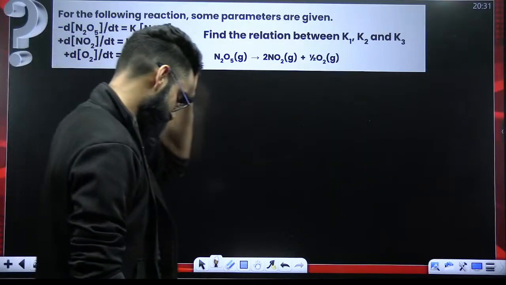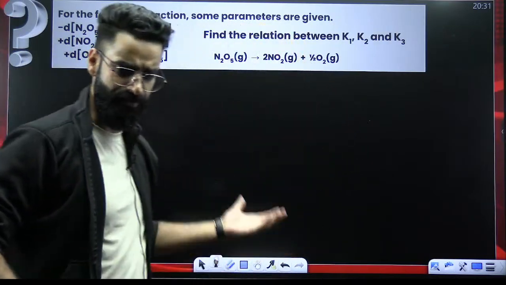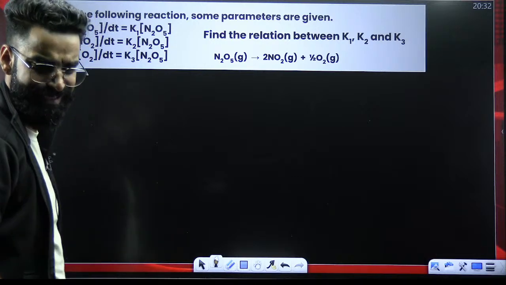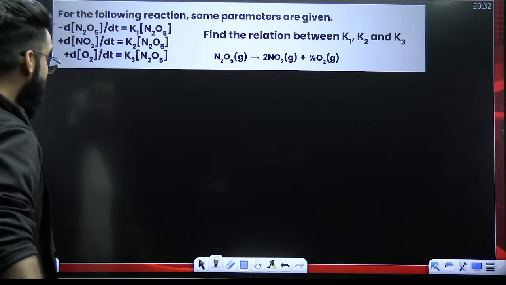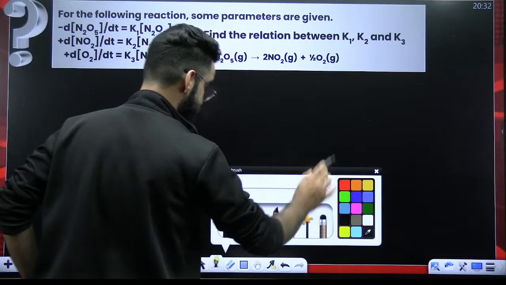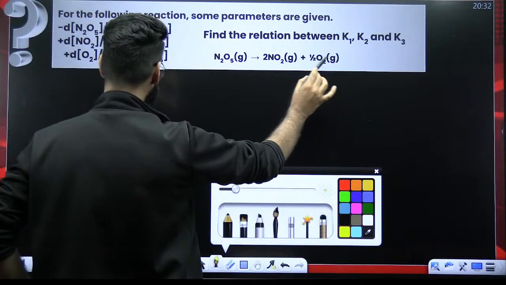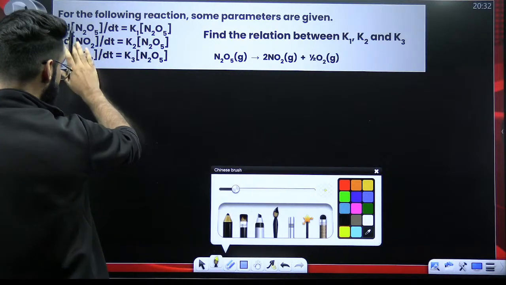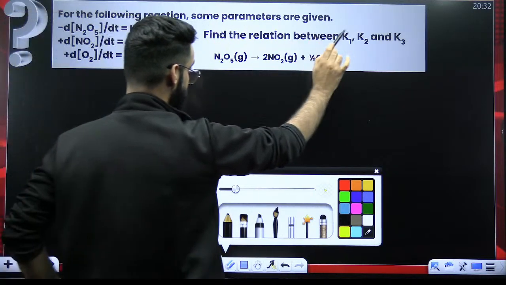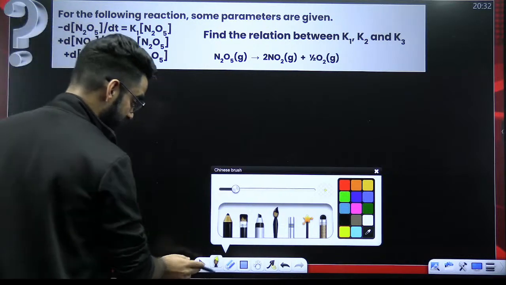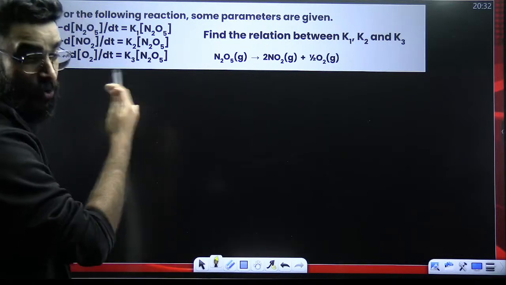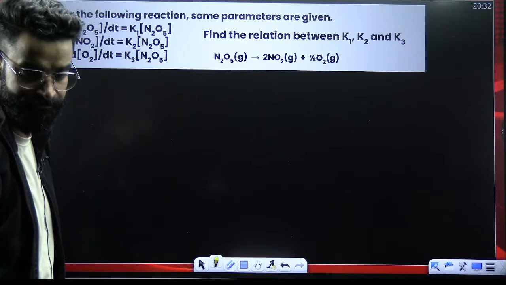One simple and basic question over here again. And I believe you can solve this question easily as well. See guys, as far as this particular question is concerned, we are given the reaction. This is some data that's given to me. Find the relation between K1, K2, K3. We have to get the relation between K1, K2, K3. It looks like a huge, difficult question, but it's not.